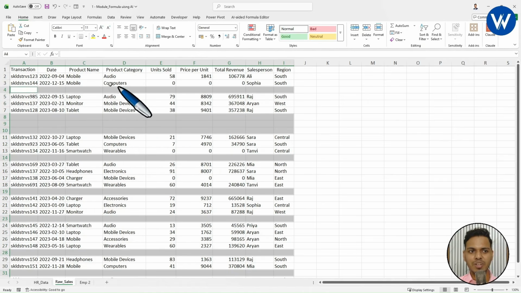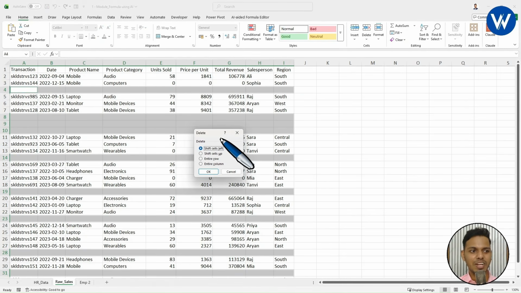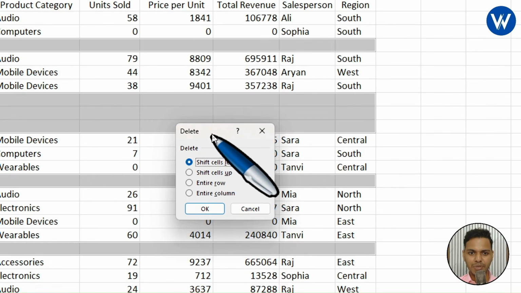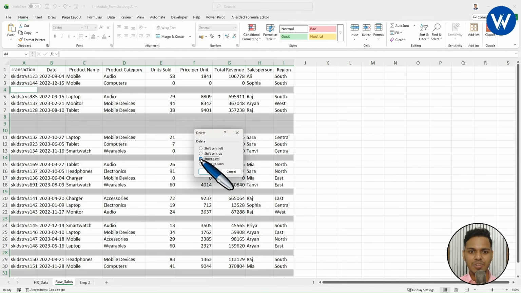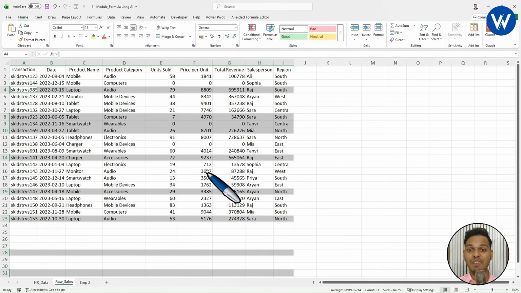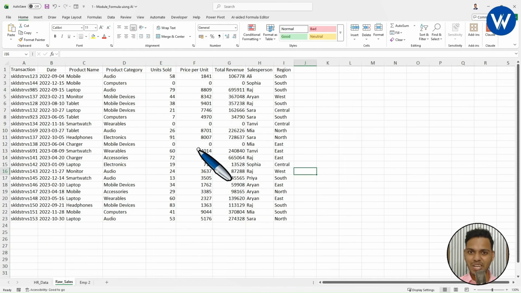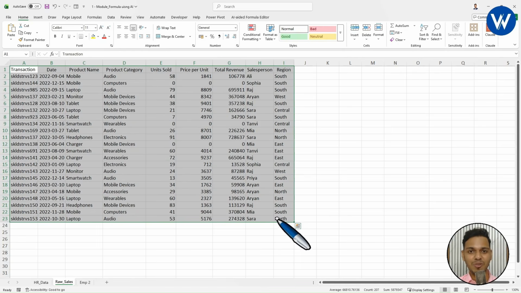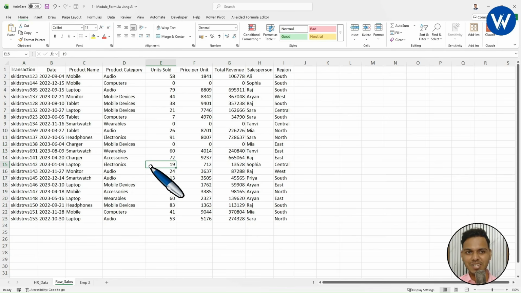Click OK. Now finally all the blank rows are selected. Now simply press Ctrl minus on the keyboard. Now you will get one delete pop-up. From here I want to delete the entire row. Click on Entire row, click OK, and finally it's done. Just with the help of ChatGPT's suggestion, we can finally delete the complete blank rows available in the data. I hope it is clear, right?